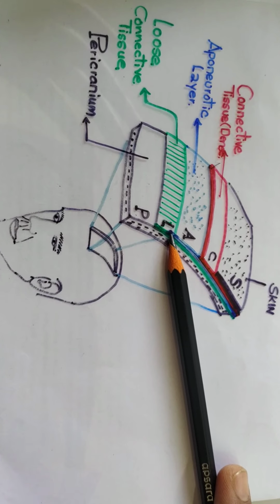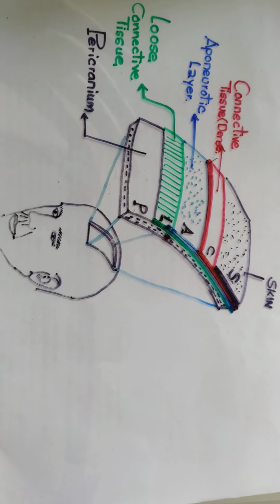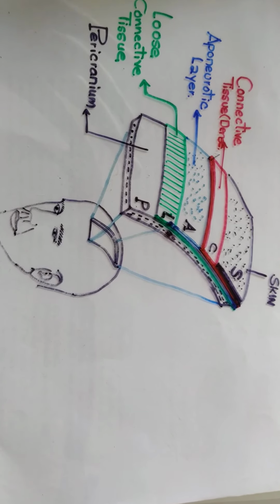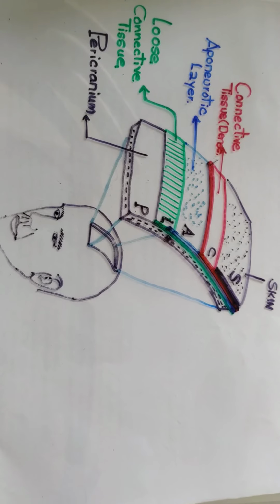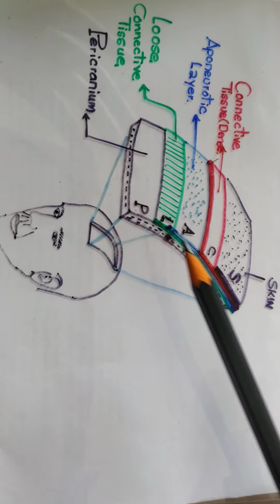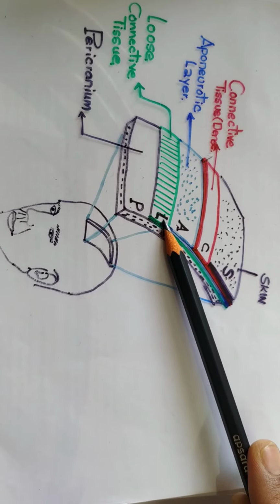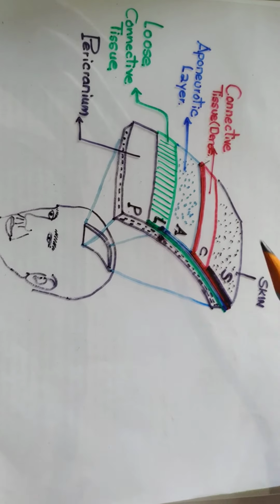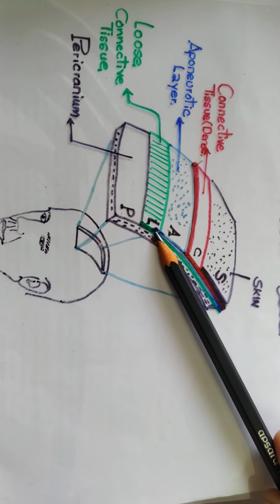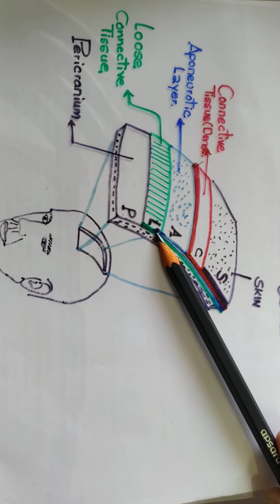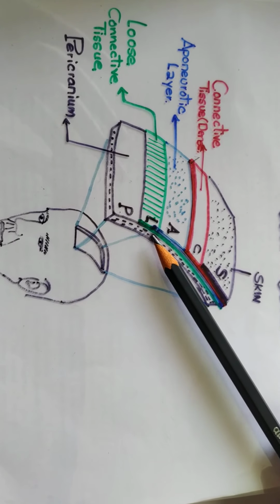Now coming to the fourth layer, loose connective tissue. It contains the loose areolar tissue. Now we should know what are the extensions of the loose subaponeurotic tissue or the loose areolar tissue. If we trace anteriorly, it is going to extend into the eyelids. Posteriorly it is going to extend into the superior nuchal lines. On each side, it is continuous with the superior temporal line.